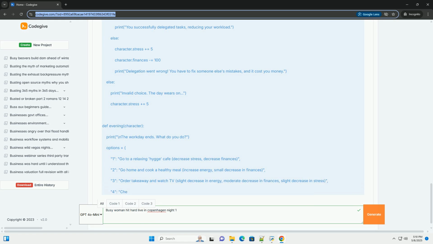Example, conceptual Pygame snippet. Key Pygame concepts to learn. Initialization: pygame.init. Screen creation: pygame.display.set_mode. Game loop: the while running loop that handles events and updates the screen.